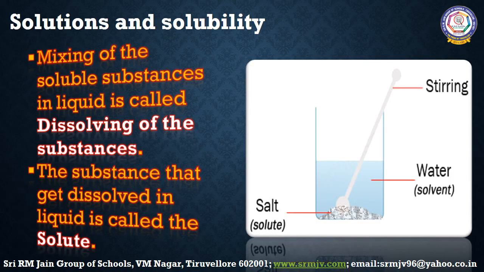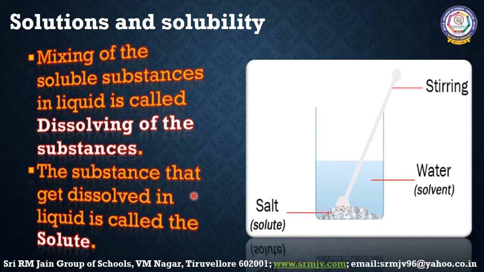Let us discuss solutions and solubility. When a soluble substance such as salt or sugar is added to water and stirred, it becomes invisible after some time as it gets dissolved in the water. This mixing of the soluble substance in the liquid is called dissolving of the substance.